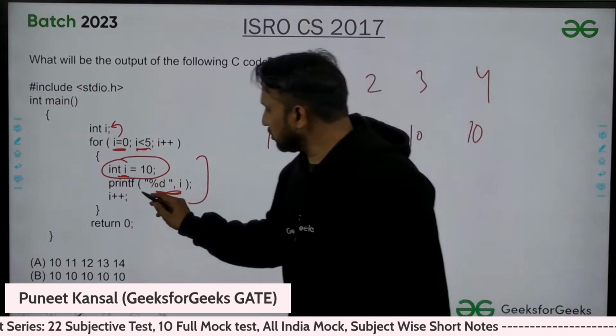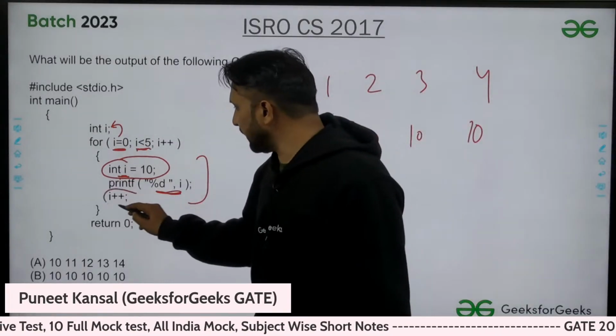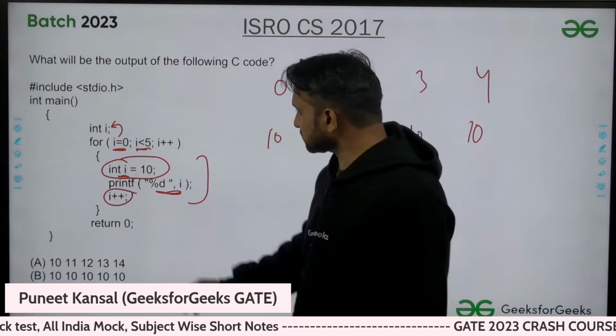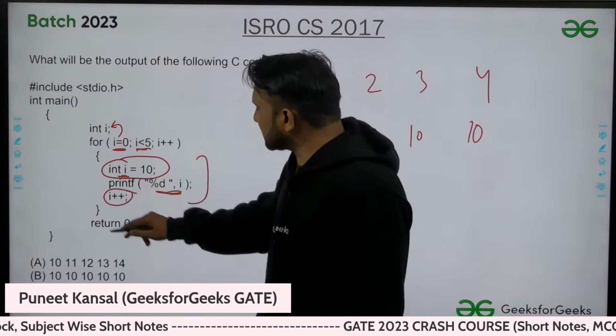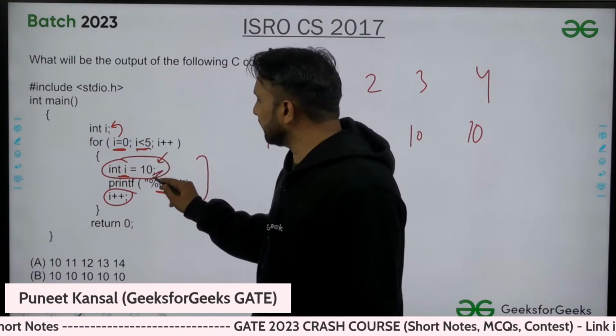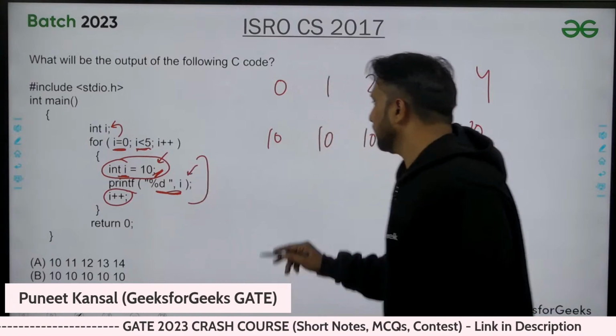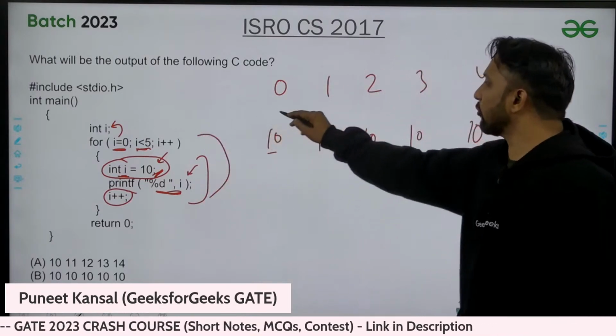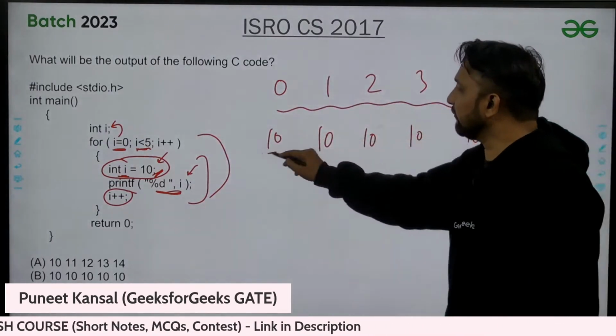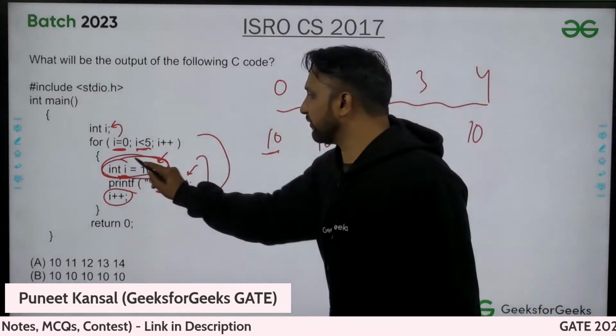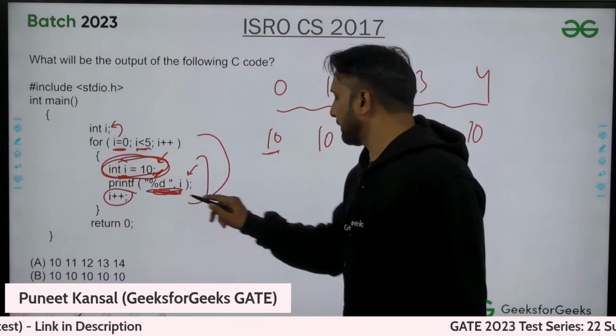Even though you are incrementing the I value, next time when you come again, you will get I value as 10, then you will print 10 again. So this loop is executing simply 5 times. So 5 times you will print this inner I value, that is 10. Simple.